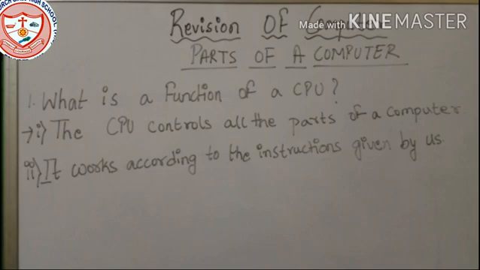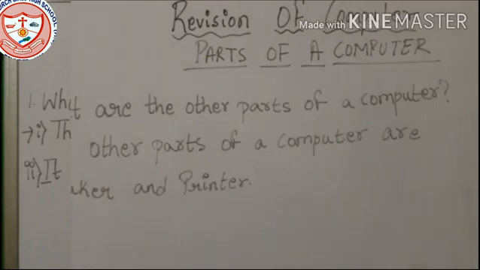This is a very important point which you need to know. The second point is it works according to the instructions given by us. Whatever instruction I give to the computer, the CPU understands and works accordingly.